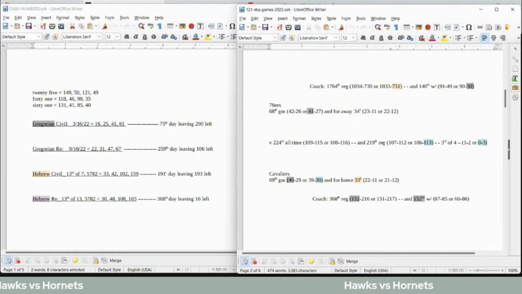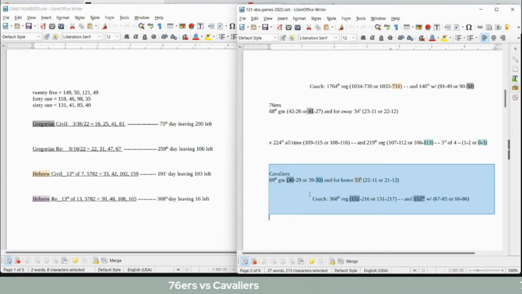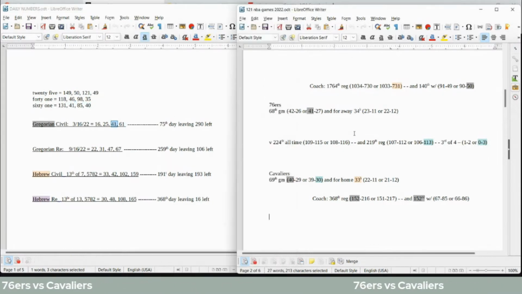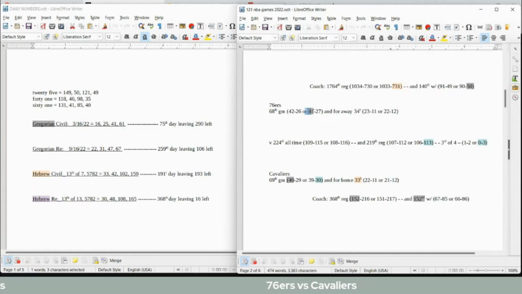Sixers versus the Cavaliers. Start with the home team. If the home team was going to win this game, the Cavaliers, today does have 61 date numerology on the Gregorian. If you write out the number 61, it sums to 41 and 40. Today with 41 date numerology on the Gregorian. The Sixers can sit on 41 wins for the season with a loss, as Cavaliers get their 40th win for the season.